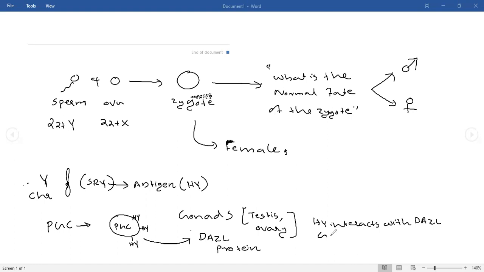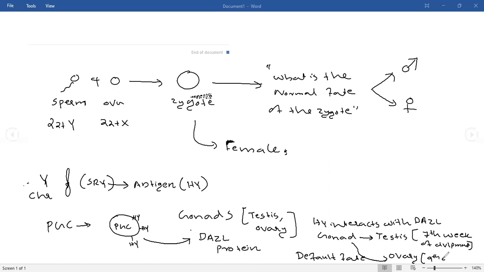What will happen? The gonad will develop into what? The gonad will become testis. The gonad will become testis in the 7th week of development. Otherwise, what will happen, the default fate? Otherwise the gonad will become ovary. The gonad will become ovary in the 9th week.